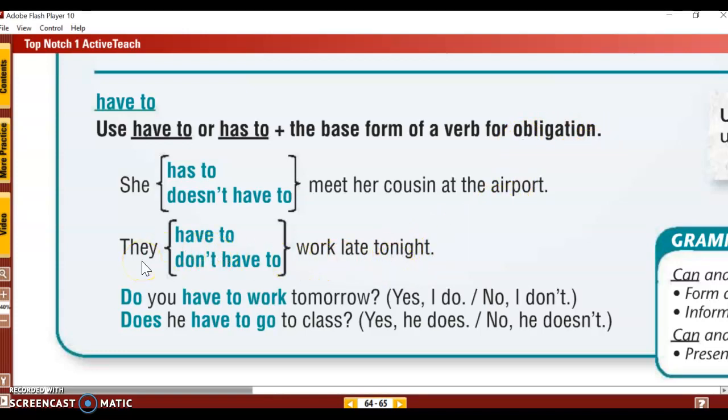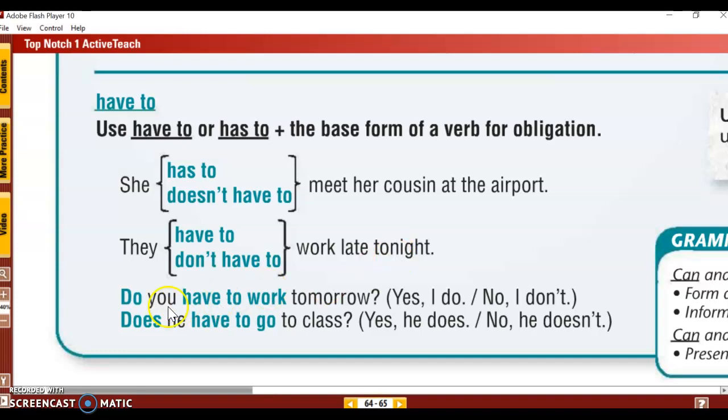Or the boss says, everybody, you work so hard, you don't have to work late tonight. Only 8 hours today, you can go home at 6 o'clock. Yay! So you can say they, we, I, you don't have to work late tonight. Yay! All right. So negative obligation. But even though it's a negative obligation, that's good news. I can go home and eat dinner with my family.